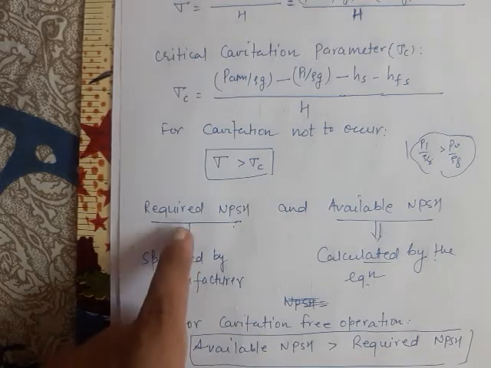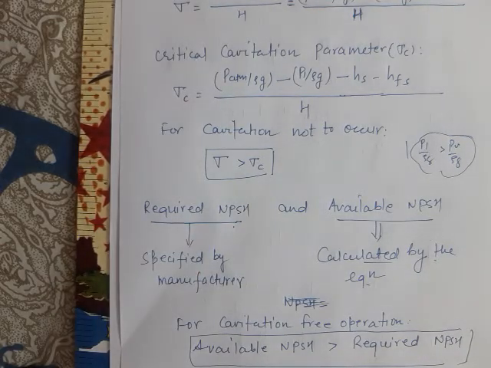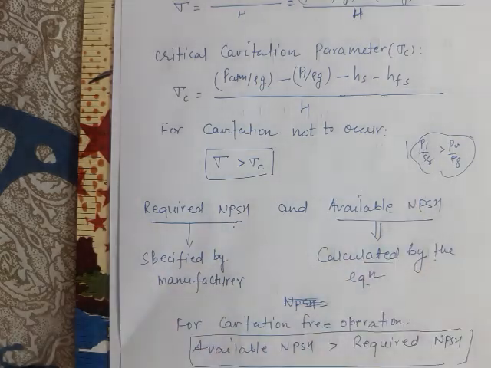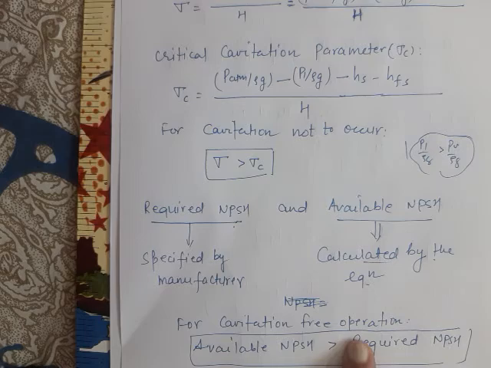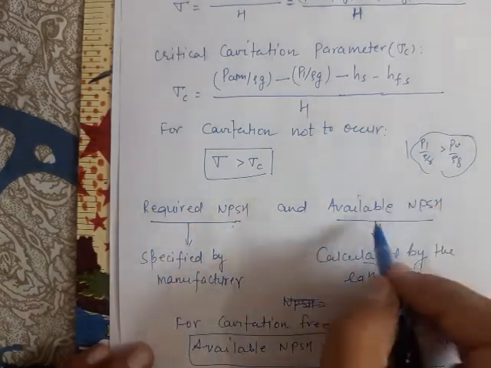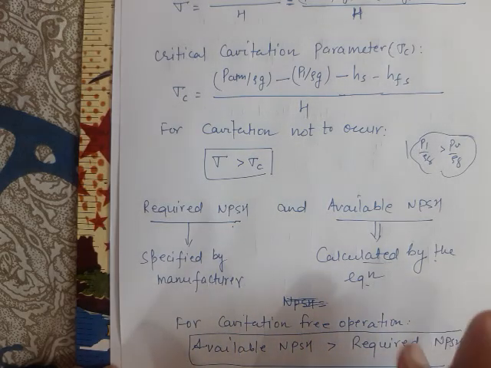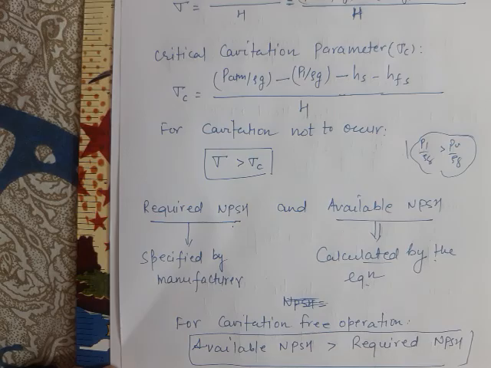The required NPSH is specified by the manufacturer after conducting a number of tests and experiments on the pump, and the available NPSH is calculated by the equation we have derived once the pump has been installed. For cavitation-free operation of the pump, the available NPSH should be more than the required NPSH. Okay, thank you.